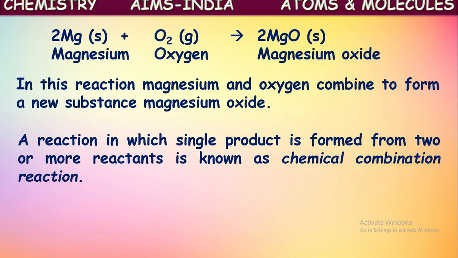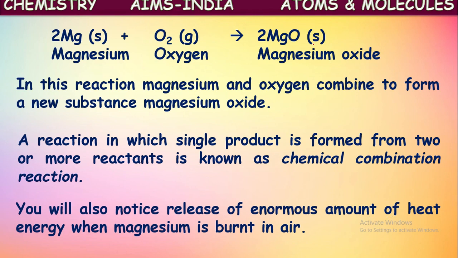A reaction in which a single product is formed from two or more reactants is known as a chemical combination reaction. So we can call this reaction a chemical combination reaction, because two or more substances combined here to form a new product, isn't it? Two elements combined here to form a new product, magnesium oxide. So I can say this is a chemical combination reaction.